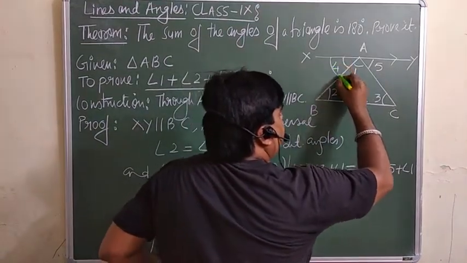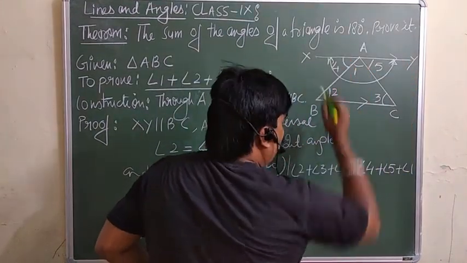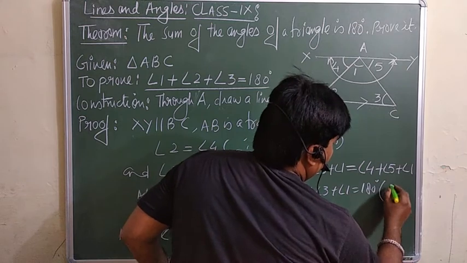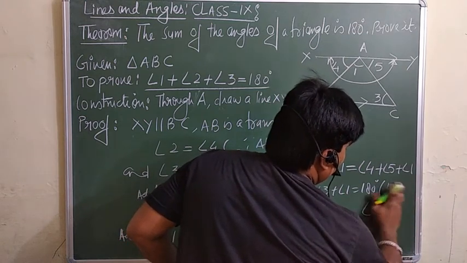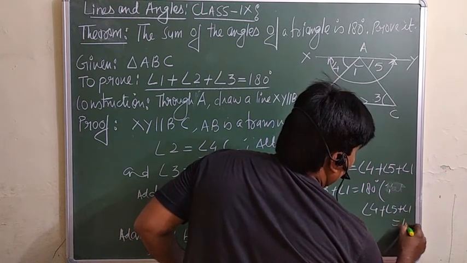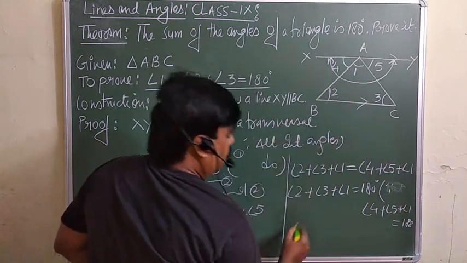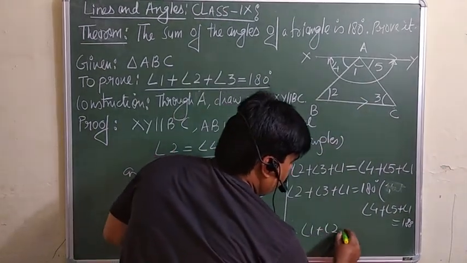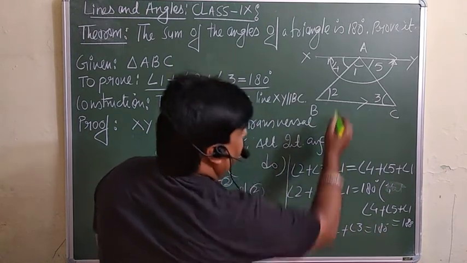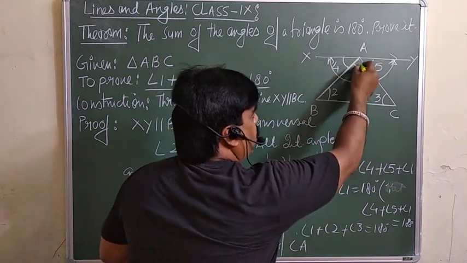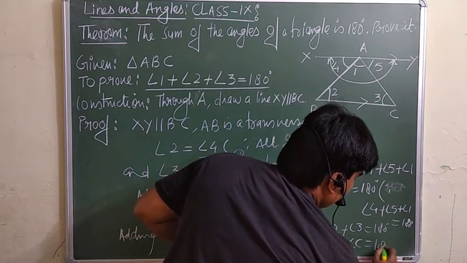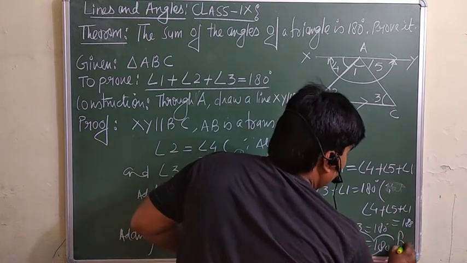But angle 4 plus angle 1 plus angle 5, what will this be equal to? 180 degrees, by the straight angle. Angle 4 plus angle 5 plus angle 1 is equal to 180 degrees by the straight angle. Therefore angle 1 plus angle 2 plus angle 3 is equal to 180. In triangle ABC, angle A plus angle B plus angle C is equal to 180, which we wanted to prove. So this is your proof.